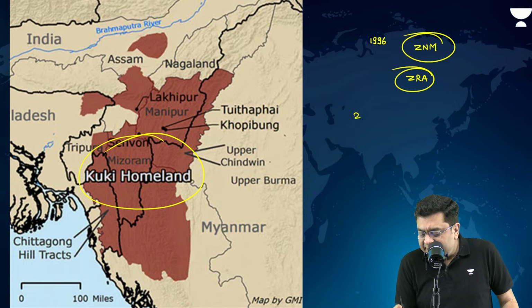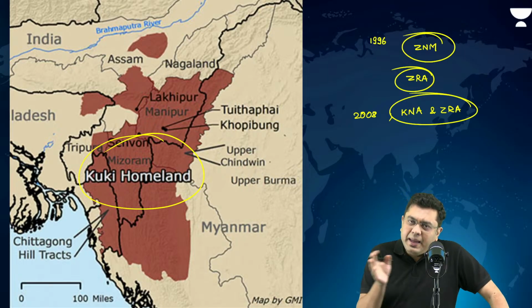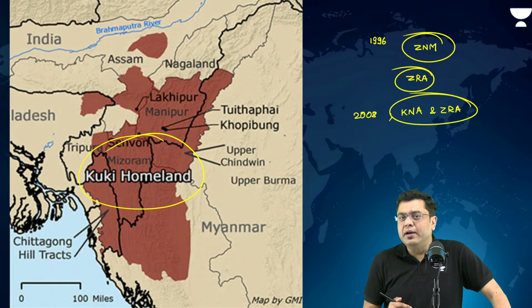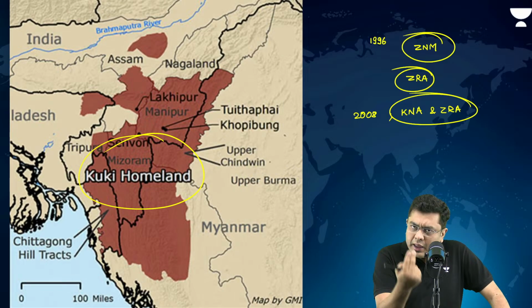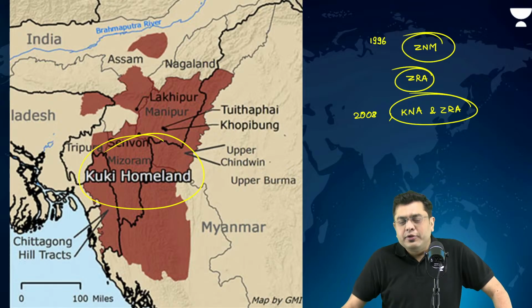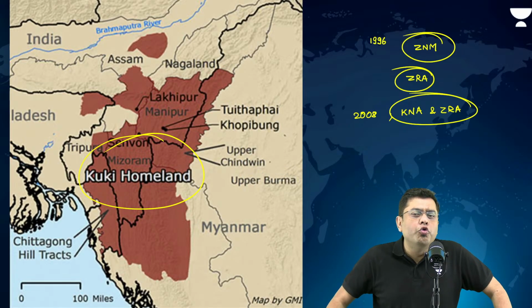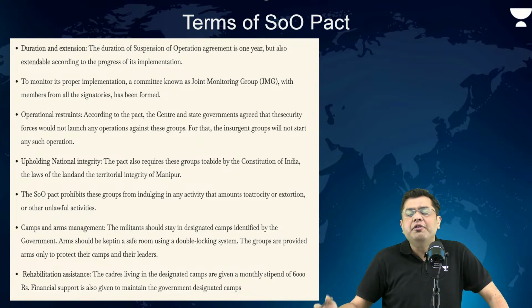So in 2008, the ZRA, along with the Kuki National Army and other multiple groups of the Kuki insurgents, arrived at a tripartite agreement involving the Kuki and Kuki Zomi groups, the central government, and the state government. So that is the background of the SOO Pact. Now, this SOO Pact does get renewed every year.